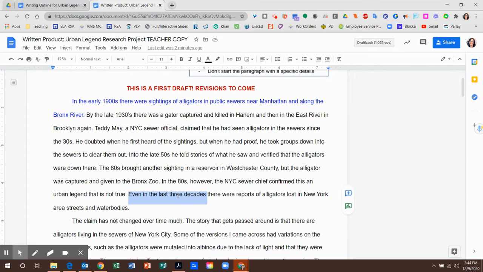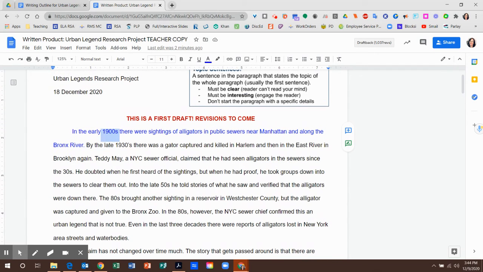So the subjects of the sentences in the rest of this paragraph seem to be very time-centered. It's about the last 3 decades, about the 80s, into the 50s, up here in the 30s, but that it all started in the 1900s. So there's a lot of chronological information here. All right, if I know that, then I think what I've done here is I started the paragraph with a specific detail. So I don't think I have a topic sentence at all.